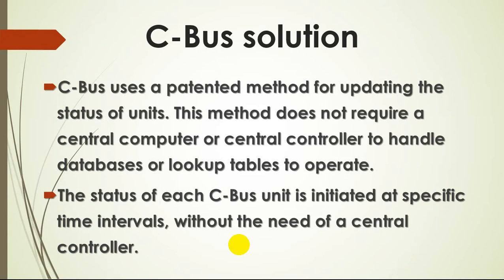The status of each C-Bus unit is initiated at specific time intervals without the need of a central controller. What it means is that each and every time you can modify the program, and it can save that data in the database frequently.